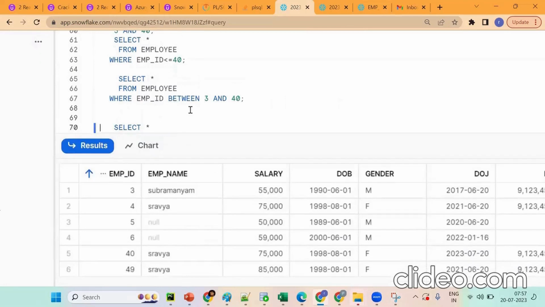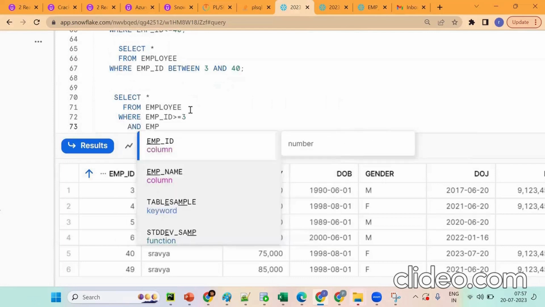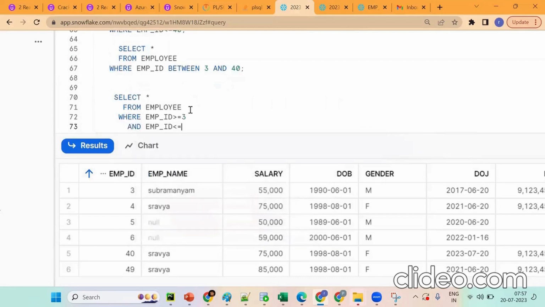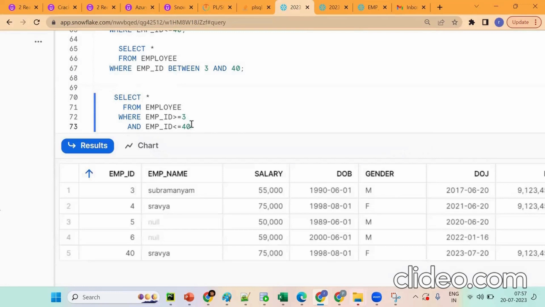Suppose I don't want all the records, I want only specific records. Then what should we go for? See, when I put star, it is projecting all the columns in the database. Okay, suppose I want employee ID greater than or equal to 3 and less than 40, and I don't want all the records. Got the point? Yes. So you should understand the concept here. Can you replace between with the operator? Okay.